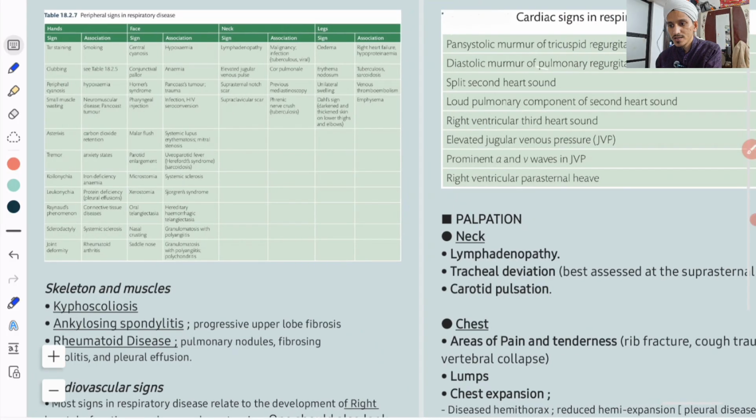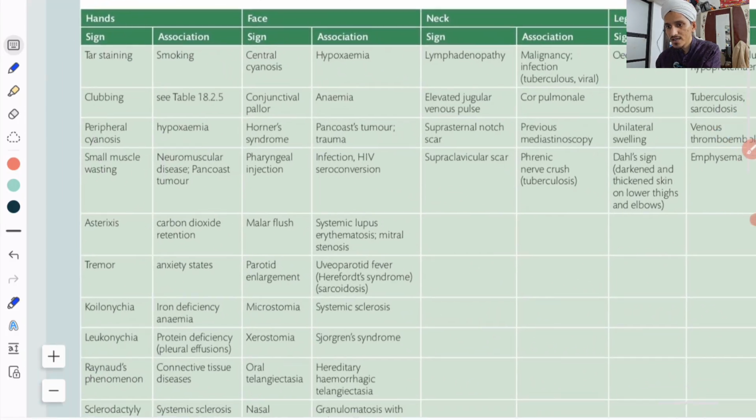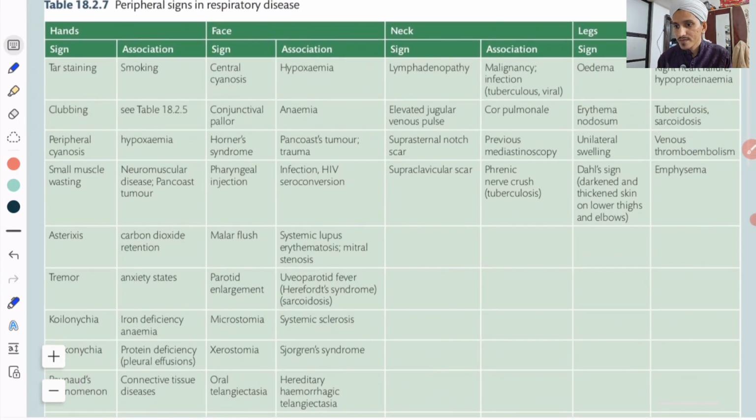Now, these are the signs. This is a very important chart. In the hands, what all can you see? If there is tar staining, it is an association with smoking; the patient can be a smoker, that's why there is staining of tar in the hands. Clubbing: in many respiratory disorders like interstitial lung disorders, carcinoma of the lung, even severe COPD or pulmonary AV malformations, you can have clubbing. Peripheral cyanosis you can see in the hands because of hypoxemia.